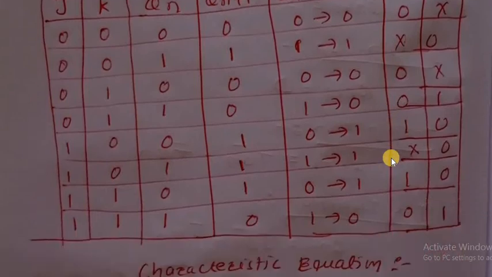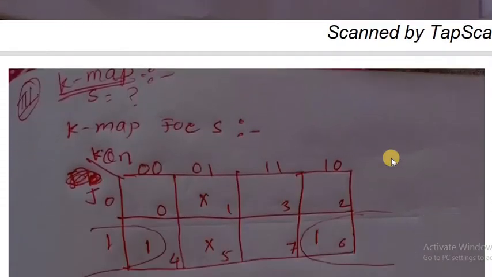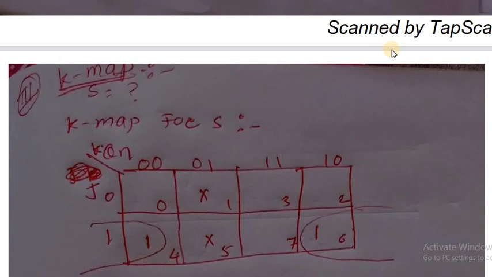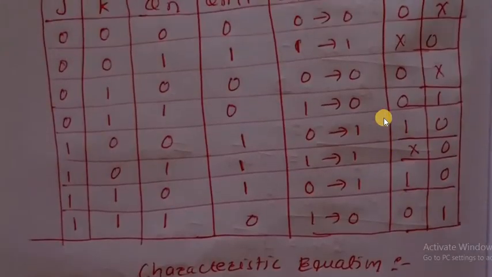If J is 0, K is 0, Qn is 1, then S is don't care. Then for 1 0 0, put 1 in the K-map.